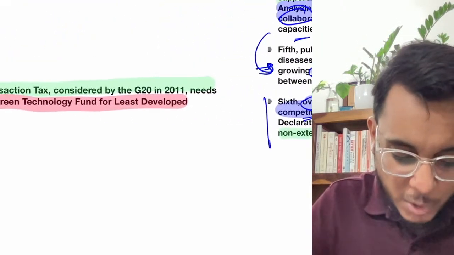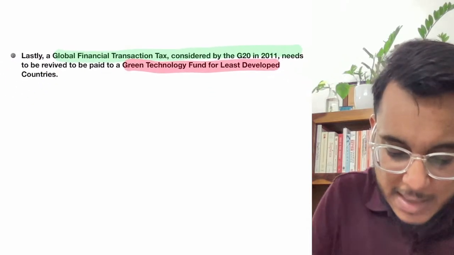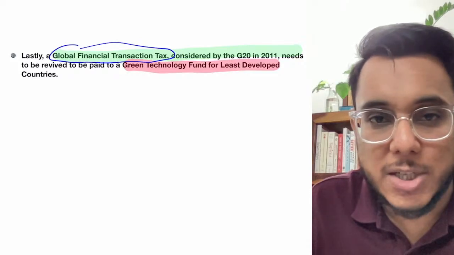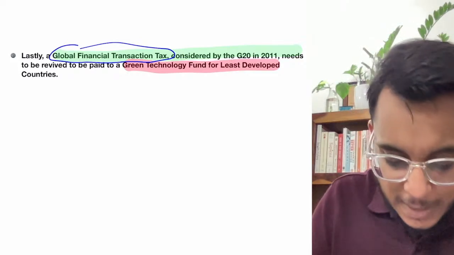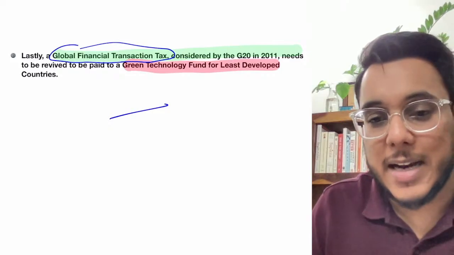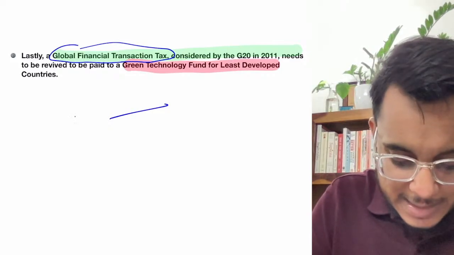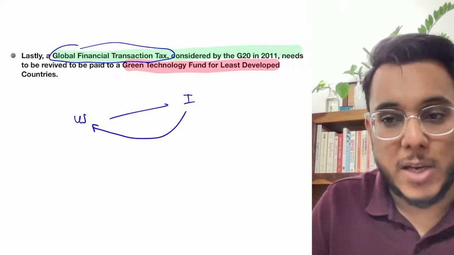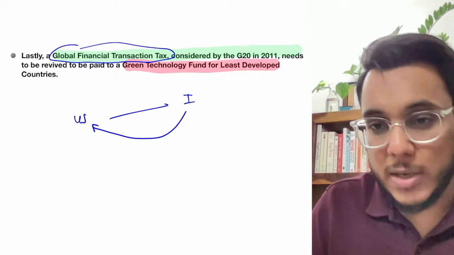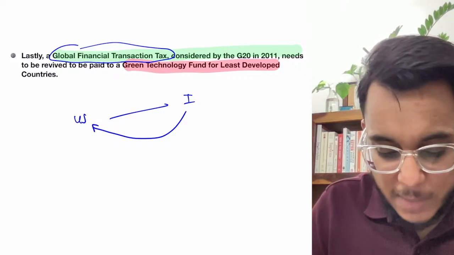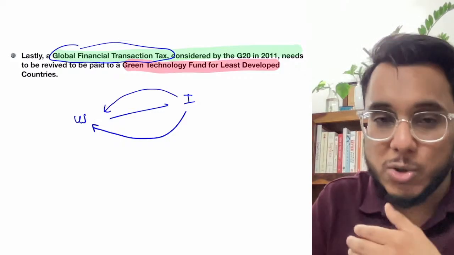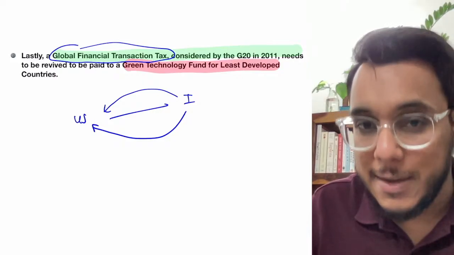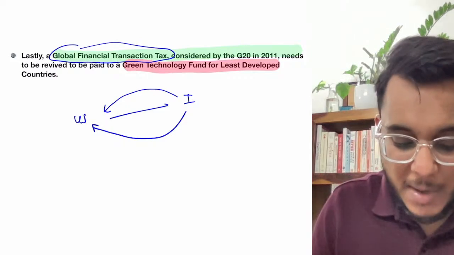And then there is one more thing that has been provided, that is the global financial transaction tax is to be imposed. Now guys, what is this global financial transaction tax? So there are many global financial transactions that are happening between different countries. Let's say there is USA and then there is India. Let's say India has imported something from the USA, and in turn India will be paying a certain payment to the USA. So there is a global transaction that has happened. On this particular transaction, there needs to be the global financial transaction tax, and this particular money should be used